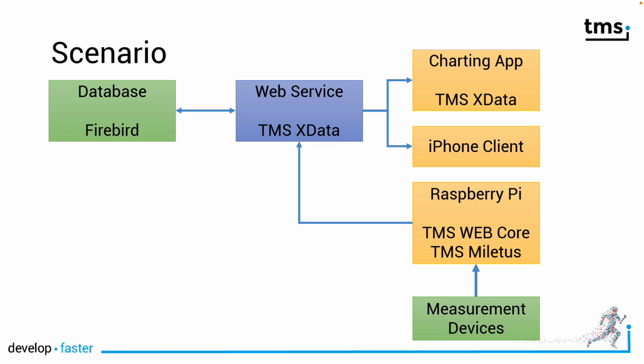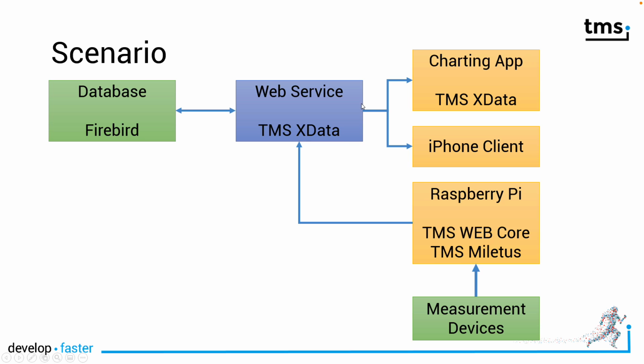So we use a web service. The web service is written using TMS XData. The database is implemented using Firebird because it's freely available. And the application on the Raspberry Pi is a TMS Web Core application compiled for the Raspberry Pi using TMS Miletus. And then if you have this set up, you can deploy as many clients as you want.